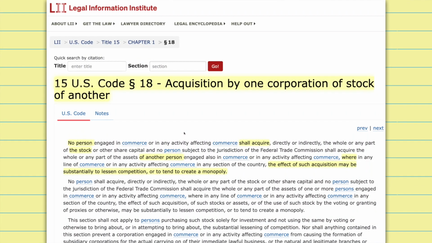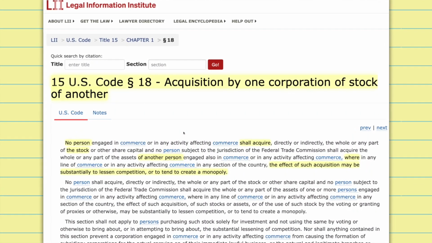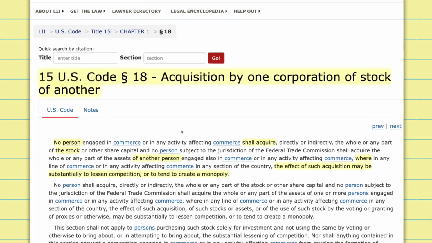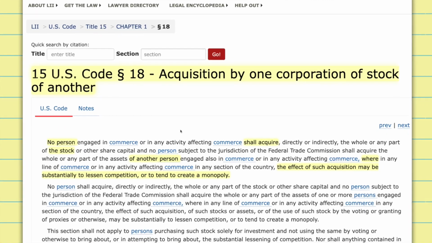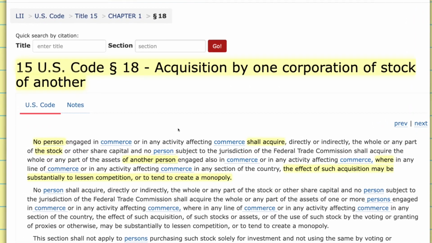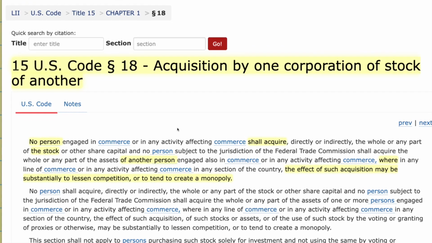Now, Section 7 of the Clayton Act is found in Title 15, United States Code, Section 18. The portion of this statute that is relevant to the FTC's lawsuit against Microsoft states that no person shall acquire directly or indirectly the stock of another person engaged in commerce where that acquisition may be substantially to lessen competition or to tend to create a monopoly.